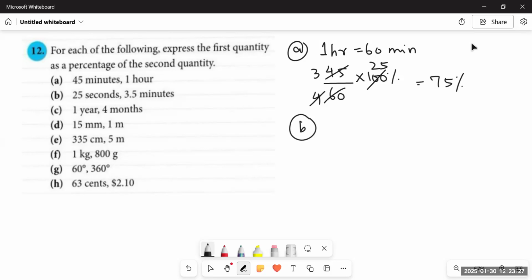So what we will do is convert minutes into seconds. 1 minute is equal to 60 seconds. So 3.5 minutes is equal to 3.5 into 60 seconds.